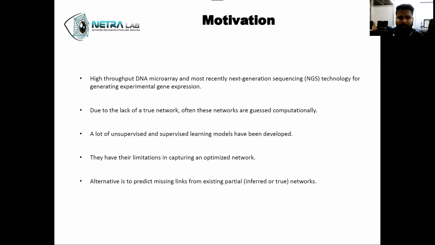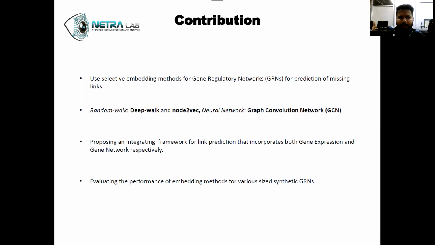So here is an alternative: predicting missing links from our existing partial networks, which have been inferred through these techniques, in order to make these networks full-fledged so that we can use them in real-world systems. And here are some of the contributions which have been outlined.